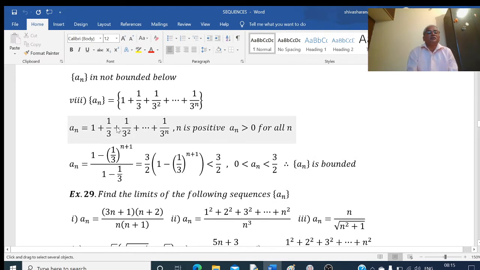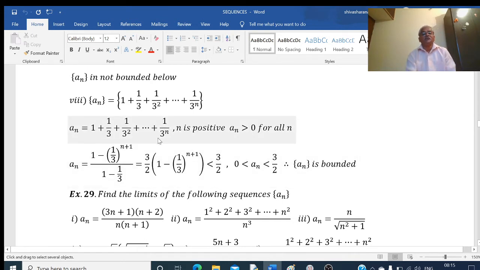Another example, an equal to 1 plus 1 by 3 plus 1 by 3 square plus up to 1 by 3 to the power of n. So, an is equal to 1 plus 1 by 3 plus 1 by 3 square plus up to 1 by 3 to the power of n. Again, an is a positive quantity here, therefore definitely clearly an is greater than 0. Okay, that means here this is bounded below. So, 0 is the lower bound, this sequence is bounded below.